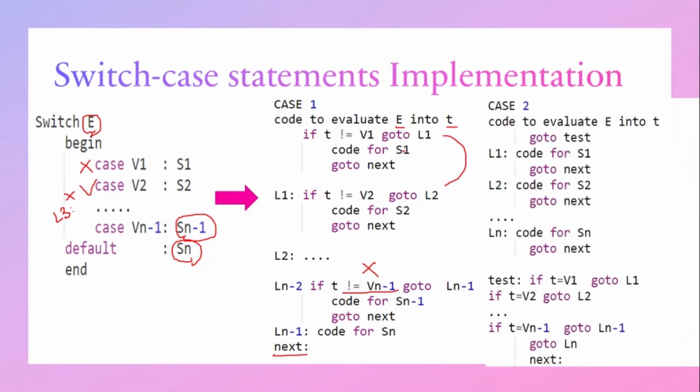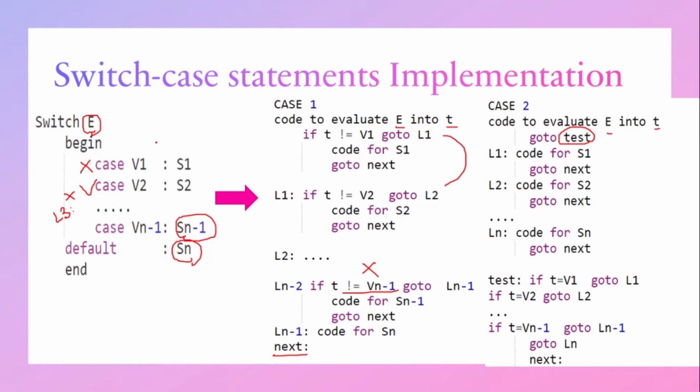The other method is here. First, we will evaluate the code for the expression E, and after evaluating the expression E, the result will be stored in the temporary variable T. Then we have created a new label called test. After evaluating the expression, we immediately move to test.